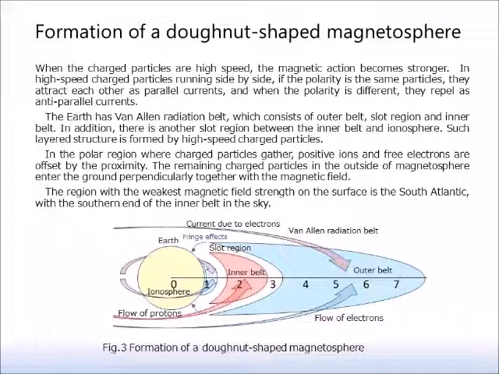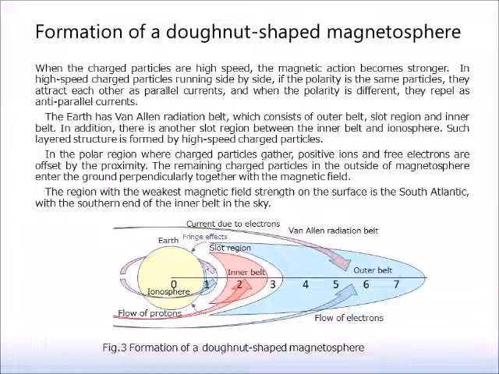The Earth has the Van Allen radiation belt, which consists of the outer belt, slot region and inner belt. In addition, there is another slot region between the inner belt and the ionosphere. Such a layered structure is formed by high-speed charged particles. In the polar region where charged particles gather, positive ions and free electrons are offset by the proximity. The remaining charged particles in the outside of the magnetosphere enter the ground perpendicularly together with the magnetic field.